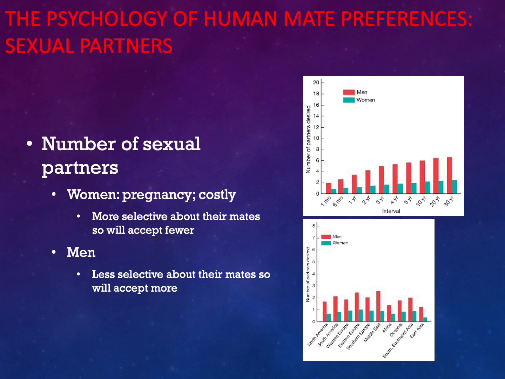In the next year, for example, the average male would prefer 3 partners, though some preferred up to 10. The average woman preferred 1 partner, with some preferring up to 3. This trend continued regardless of the time interval and is the same regardless of the culture being studied.